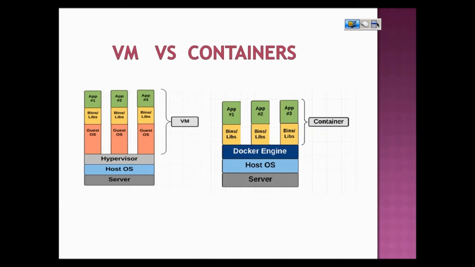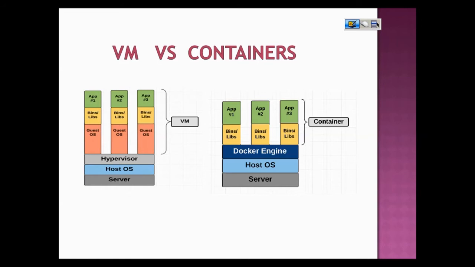So if we are talking about containers, they don't have their own operating system. They'll share the operating system of the host. If you are talking about Linux containers, yes, they'll not have their own kernel. They'll share the kernel of the host OS. And because they don't have a separate operating system, they're lightweight and hence work really much faster. And because there is no separate operating system to allocate resources to, resource consumption is also less when compared with VMs. So this is the difference between containers and VMs.